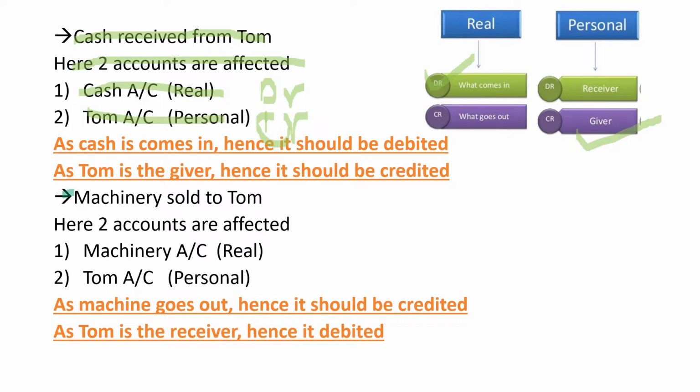Another example, machinery sold to Tom. Machinery account is real, Tom account is personal. Machinery sold, hence machinery is gone. And real account says debit what comes in, credit what goes out. Machinery goes out, hence we have to credit this. And who is the receiver? Tom is the receiver of machine. He is the debit because the rule says debit the receiver and credit the giver. Here Tom is the receiver, hence we debit Tom.